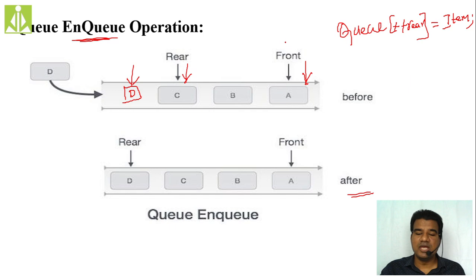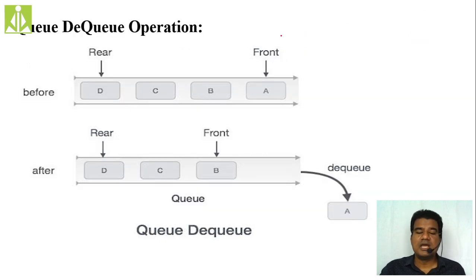Nothing will be changed to the front. Okay. So the next thing, the dequeue operation. In dequeue, whatever got inserted least recently, the first element you inserted, will be removed first. First in, first out. So here in my queue, A got inserted first. So whenever I am performing the dequeue operation on my queue, which element do I have to remove? A I have to remove, isn't it? A I have to remove.